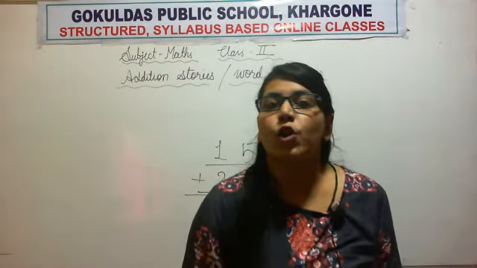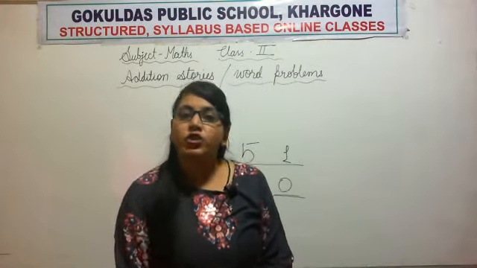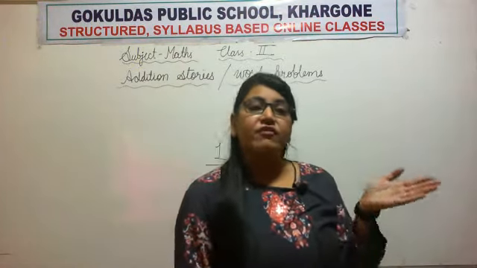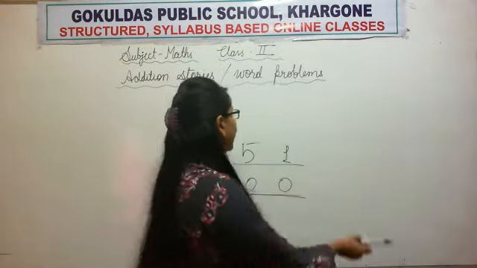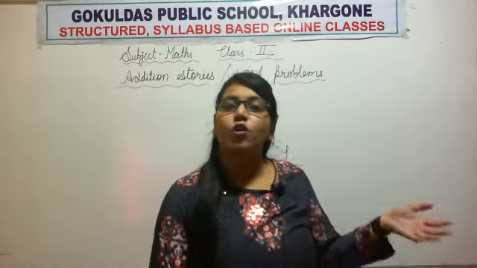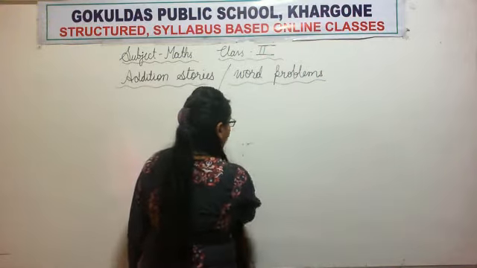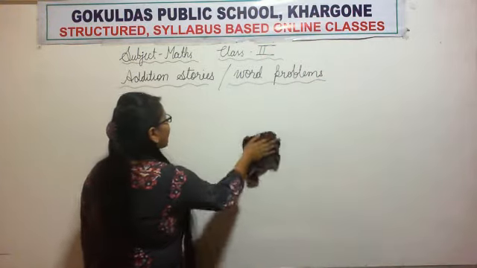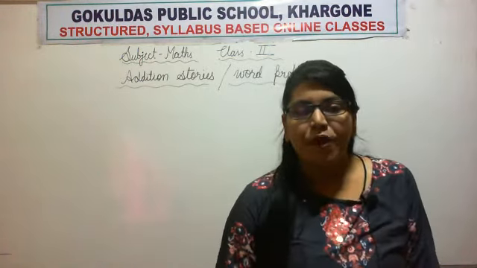But today the question will be in the form of words. So we can call it a word problem. We have to find out what to add and what not to add. I hope you understood why we are calling it an addition story or word problem.